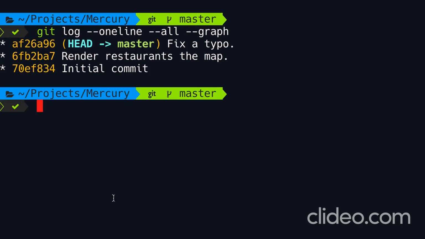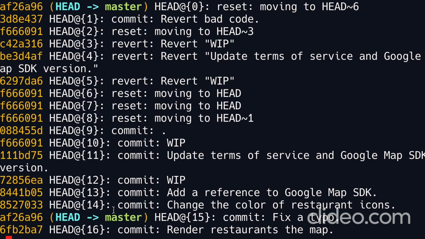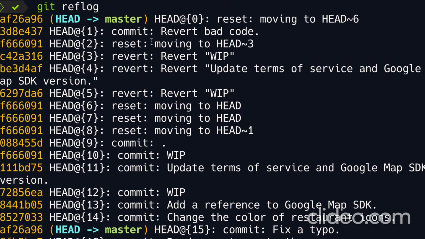Well, we have a great tool here called reflog. This is basically a log of how a reference has moved in our history. If we don't supply any options here, Git will show how the HEAD pointer has moved in our history. Take a look. Now you might think this looks like a scary movie, but trust me, this is easier than you think. So from the top, look at the first entry in this log.